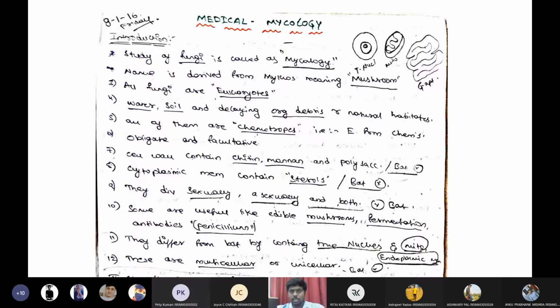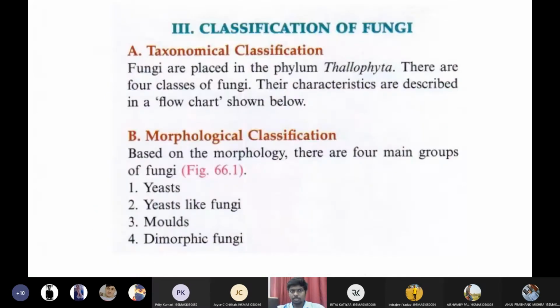Then we discussed the classification of fungi. In the classification, we have yeast-like fungi, molds, and dimorphic fungi. Yeast means a single cell fungus. If this single cell shows a pseudo branch, a branch-like structure, then they are called yeast-like fungi. So in yeast-like fungi, you will see pseudohyphae. Whereas molds are the strands. And dimorphic fungi show two different morphologies, both the mycelial form and the yeast form, at different temperatures. They are called dimorphic fungi.